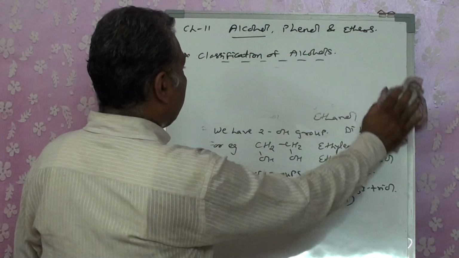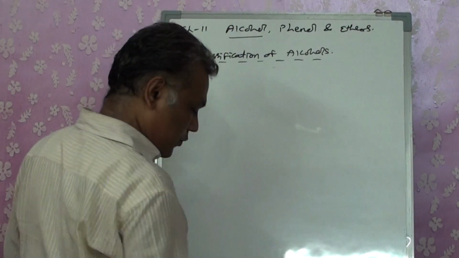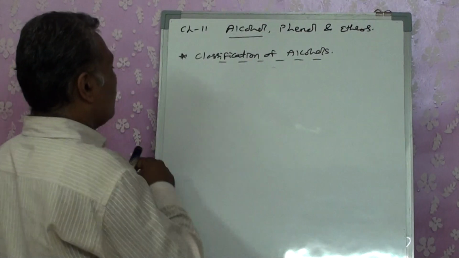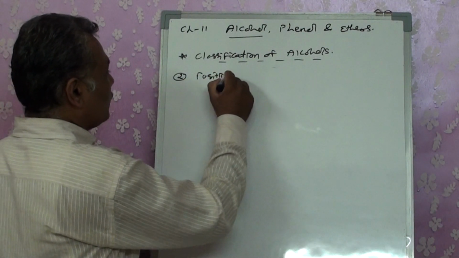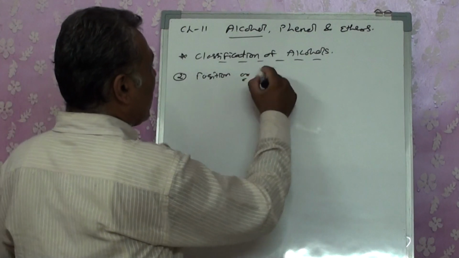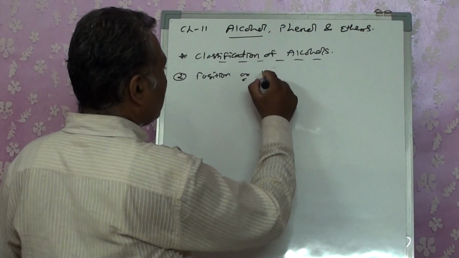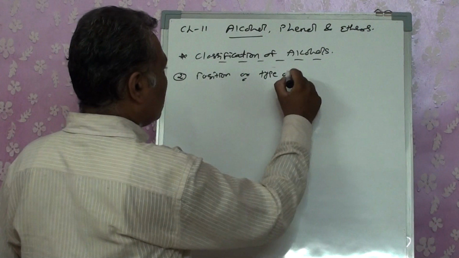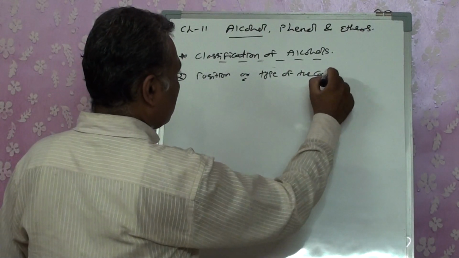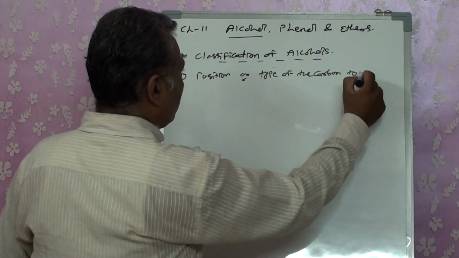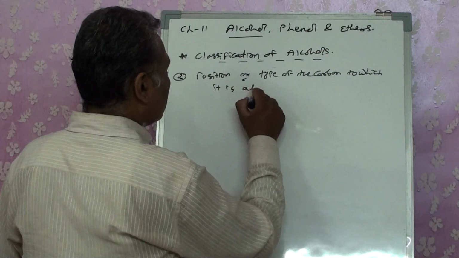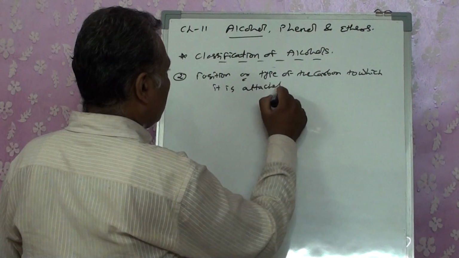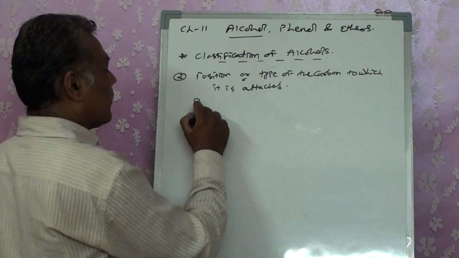Now the second classification is on the basis of the position of the OH group, that is, the type of the carbon to which it is attached. That is primary.